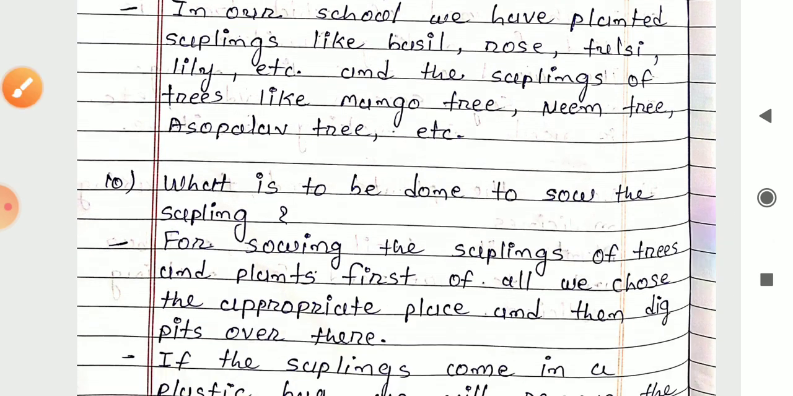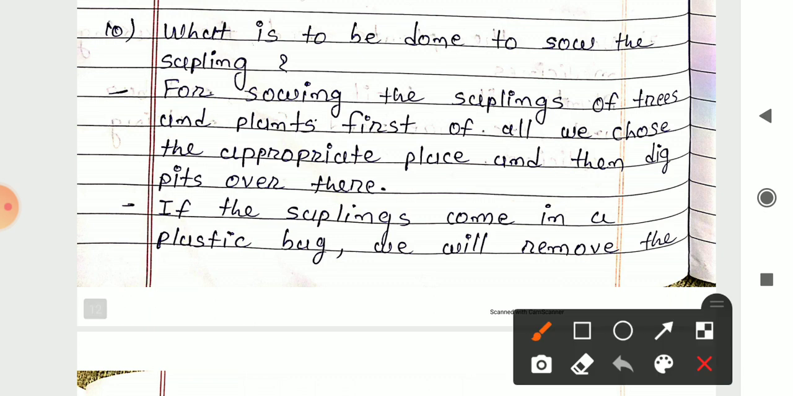The next one, 10th number. What is to be done to sow the sapling? To sow a sapling, what do we have to do? For sowing the sapling of trees and plants, first of all we have to choose the appropriate place and then dig a pit over there.